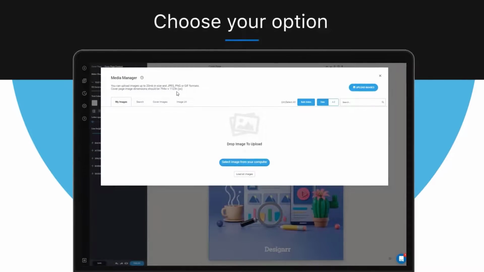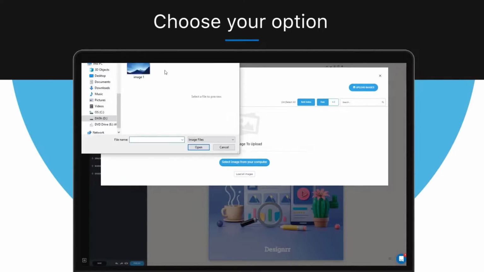Okay, so the first option is uploading your own image, and you can do it by clicking on the upload image button, choosing the image you need, and that's it. This image will also be saved in your library.